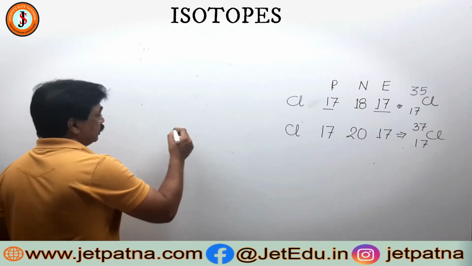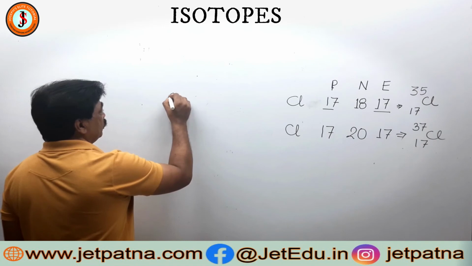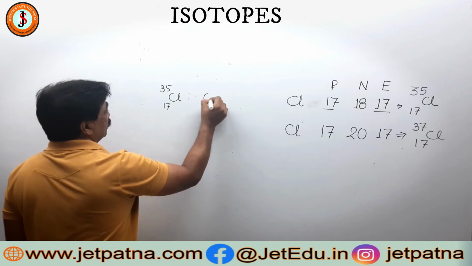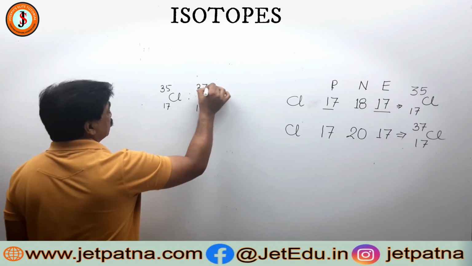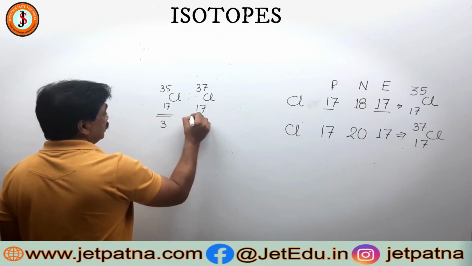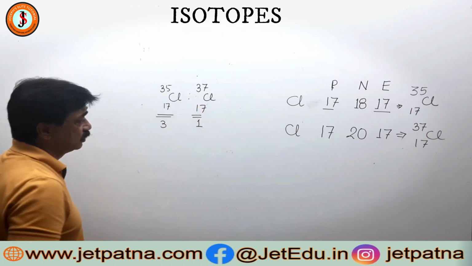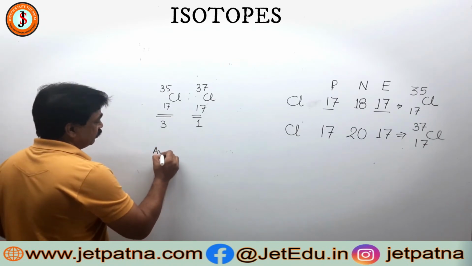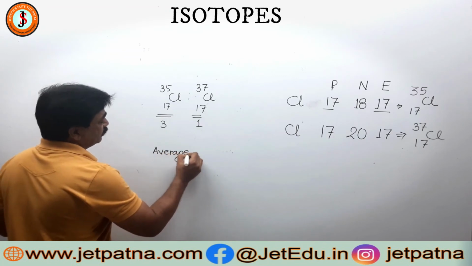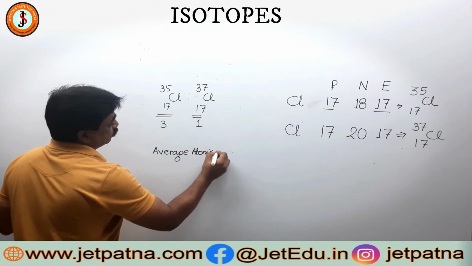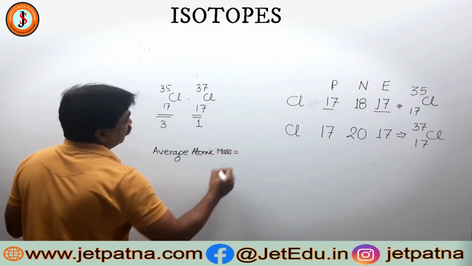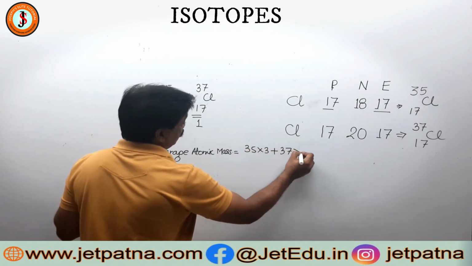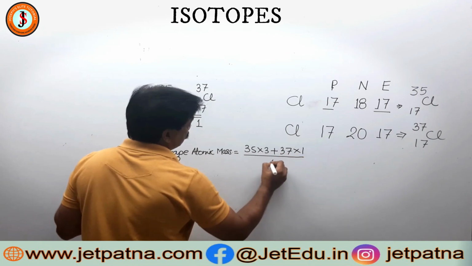So we take out the average, because for every 3 atoms of this there is 1 atom of this. The ratio is 3:1. So we take 4 together and find the average. The average atomic mass will be 35 into 3 plus 37 into 1, divided by 3 plus 1, which is 4.